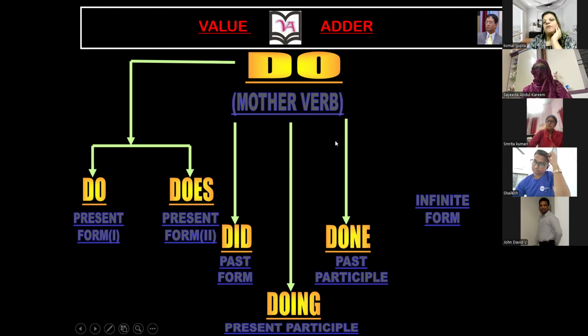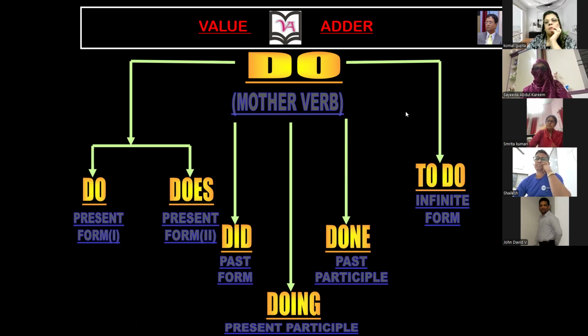And what is the infinitive form? Write down to and one verb. To do. Write down 2 examples, guys. I go to temple. Write down. I go to temple. To do infinitive. Write down the next sentence.